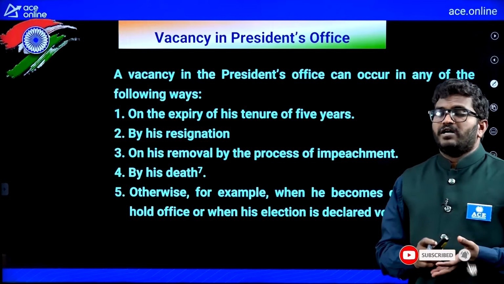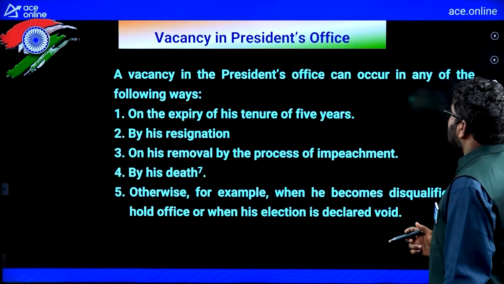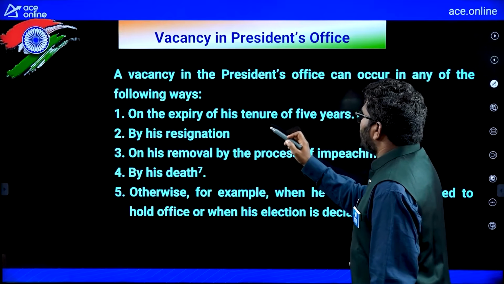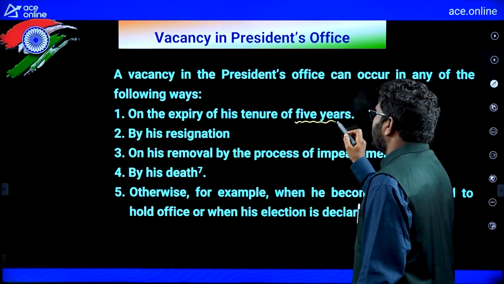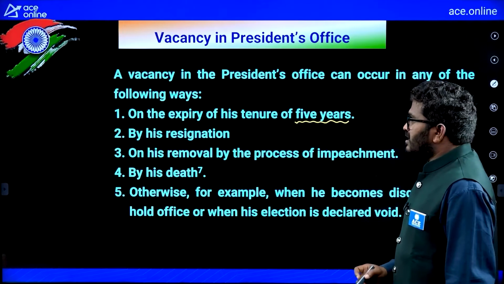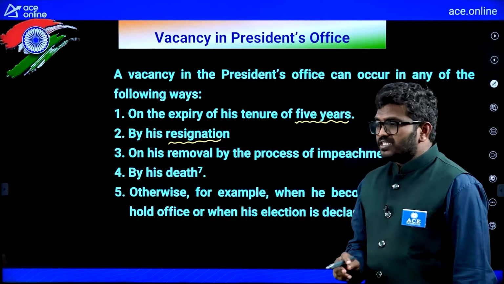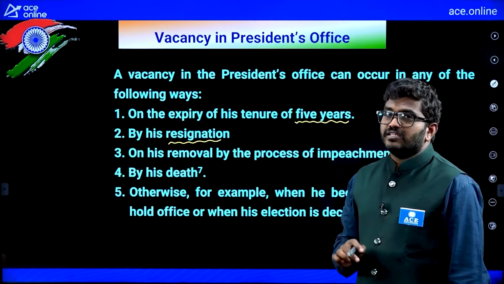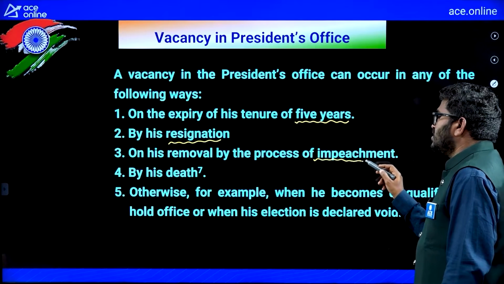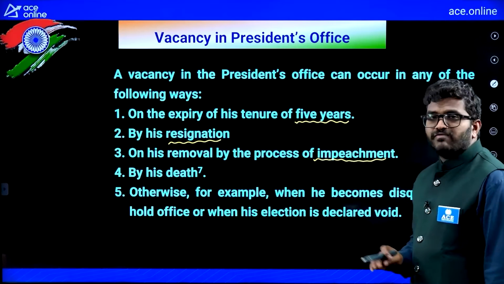Now, the vacancy in the president's office. So, how the vacancy is formed in the president's office, we will see. The vacancy in the president's office can occur in any of the following ways. On the expiry of his tenure of 5 years. So, after completion of a tenure of 5 years, a vacancy is formed, then new elections. Then by his resignation given to the vice president. Once he gives resignation, automatically the vacancy is formed. On his removal by the process of impeachment, again a vacancy is formed.